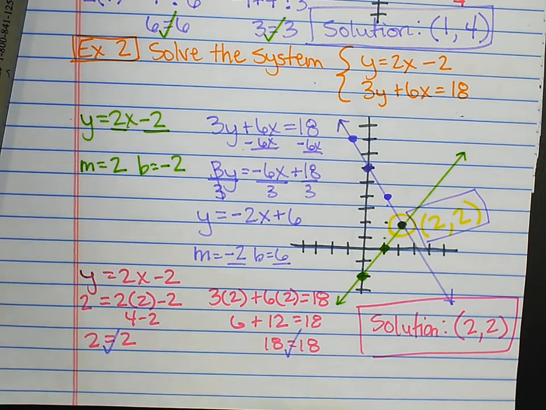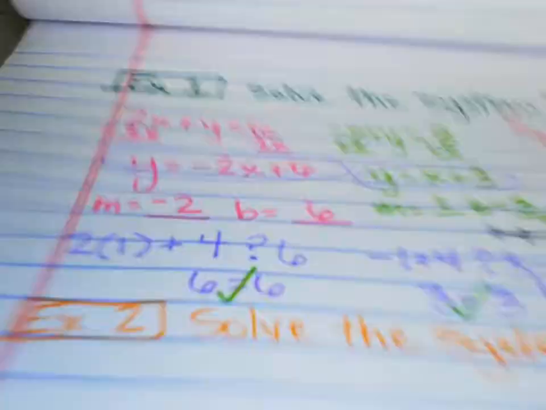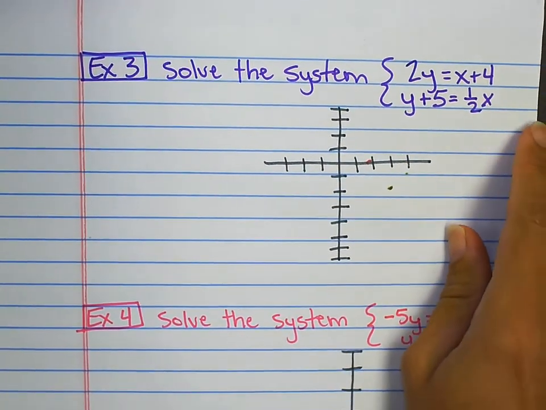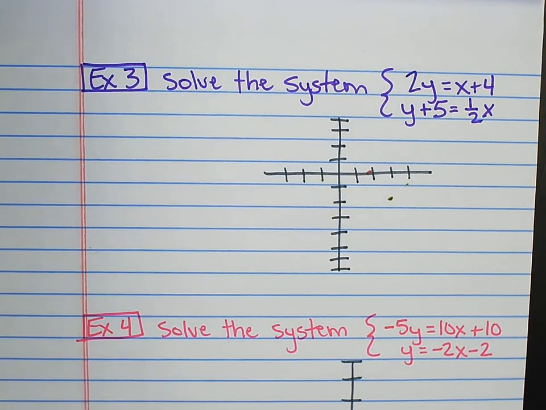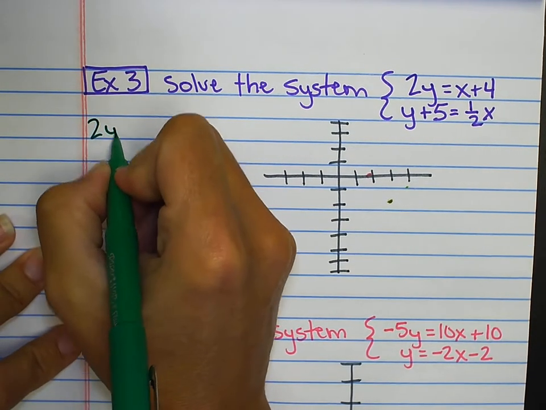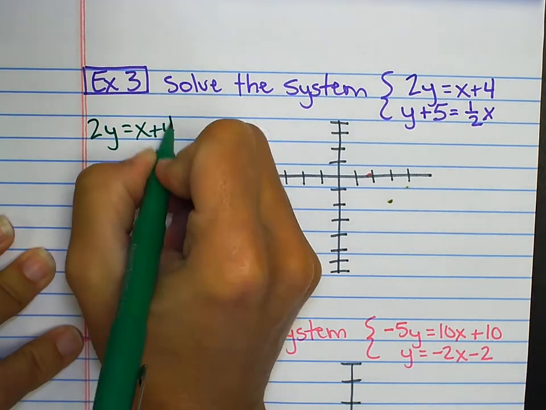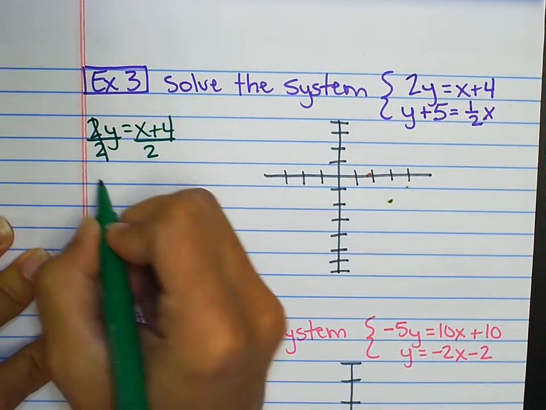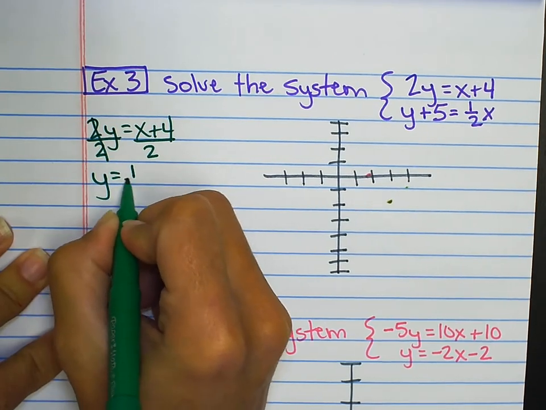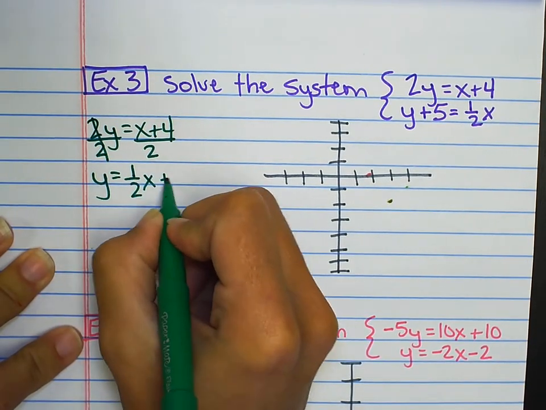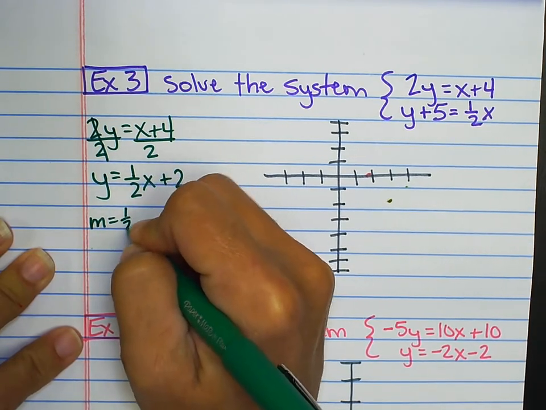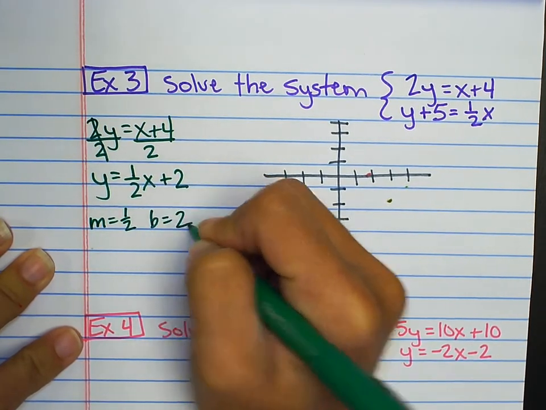Okay? All right, let's do a couple more examples. Woo, dropping stuff. Here we go. First one, 2y equals x plus 4. Got to get y by itself, so I'm going to divide by 2. y equals 1/2 x plus 2. That's a slope of 1/2 and a y-intercept of 2.